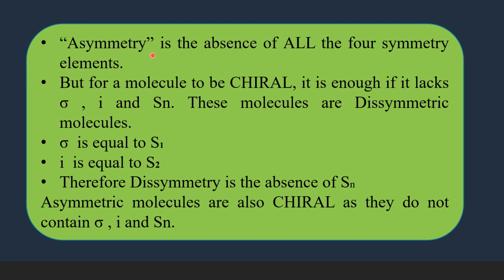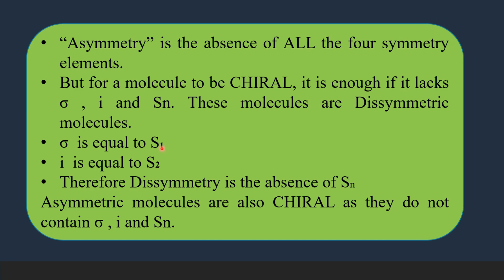Therefore, asymmetry is the absence of all the four symmetry elements. We don't expect an asymmetry in the molecule. It's enough if the molecule is having dissymmetry, which means it should not have the symmetry elements sigma, i and Sn. Now, the plane of symmetry sigma is equal to S1.